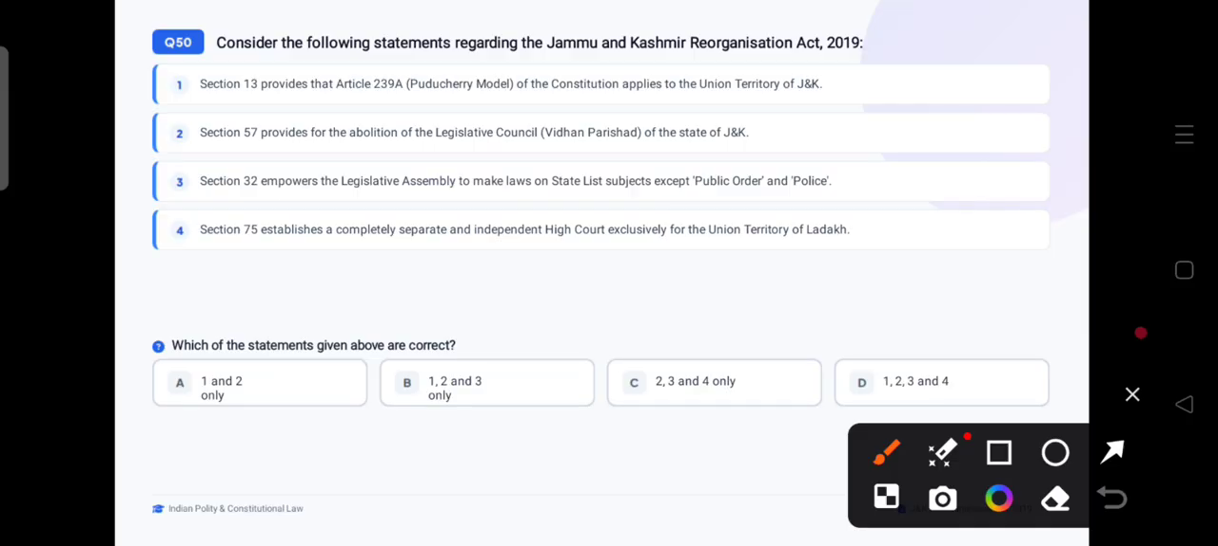So the correct statements for this question are actually 1, 2 and 3 only. Option number B is the correct answer. This one is incorrect: Section 75 establishes a completely separate and independent High Court exclusive for the Union Territory of Ladakh. This is completely wrong. Except for this, statements 1, 2 and 3 are correct.